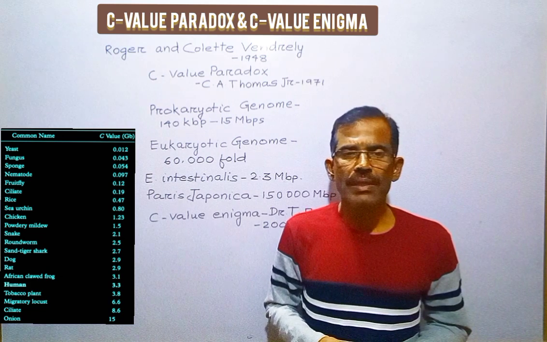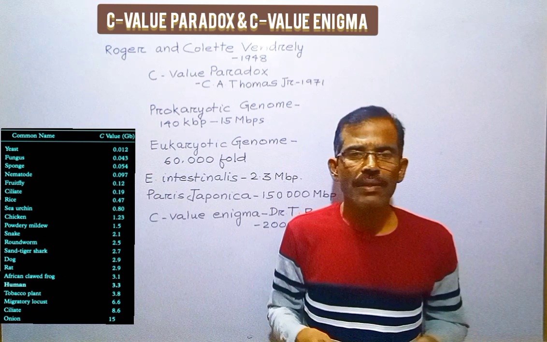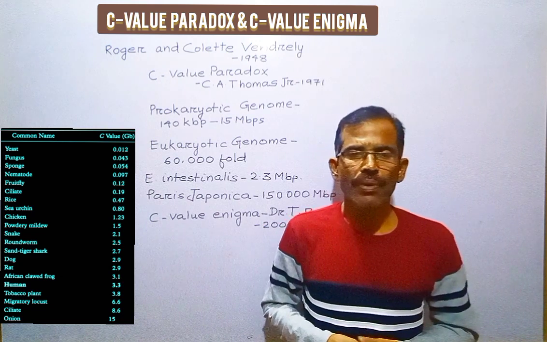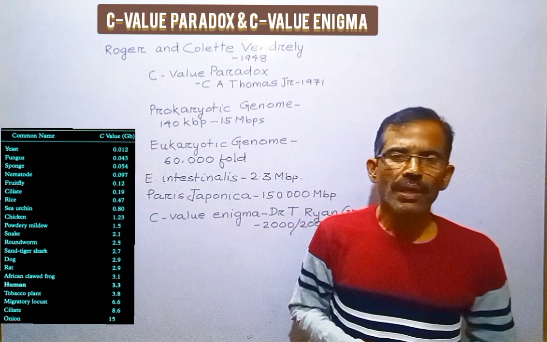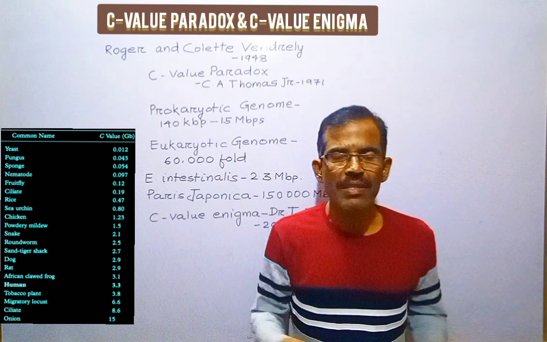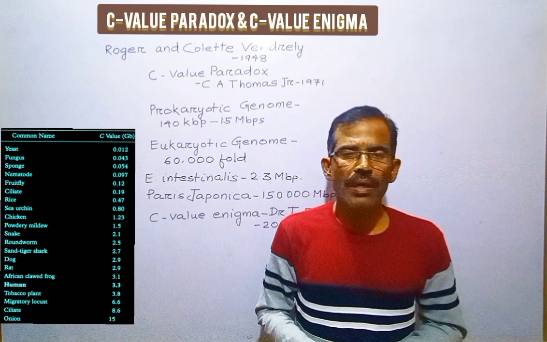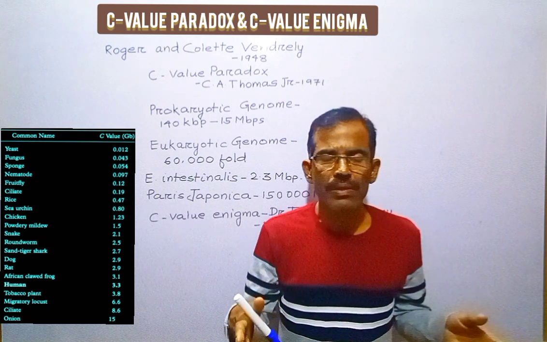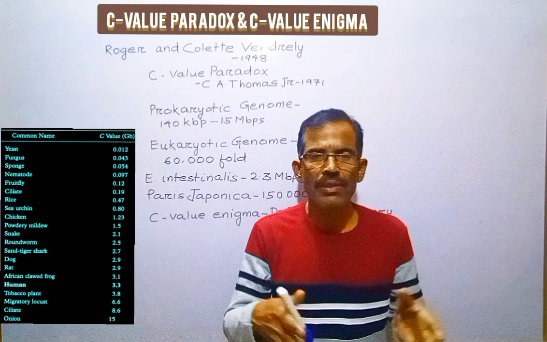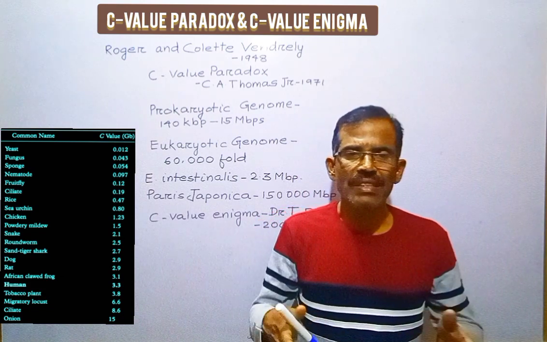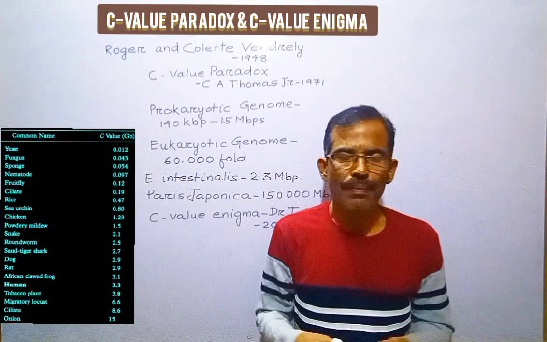Today we shall discuss the C-value paradox and C-value enigma. In 1948, Roger and Colette Vendrely reported a remarkable constancy in the nuclear DNA content of all cells in all individuals within a given animal species. The term C-value reflects this observed constancy.